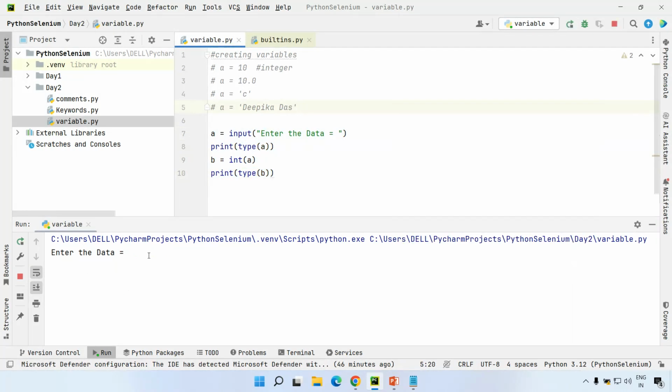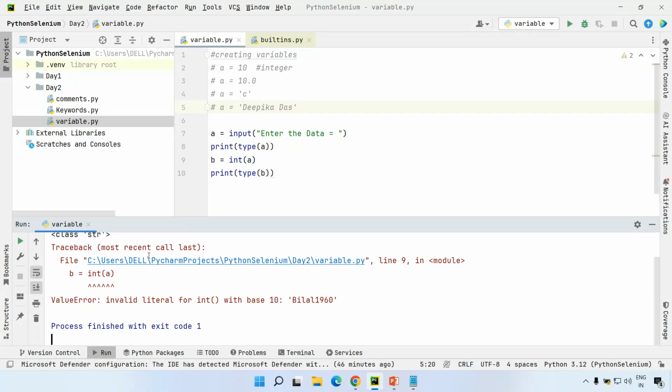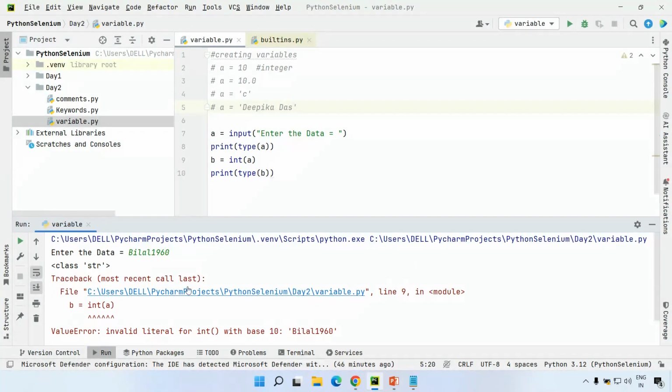Run variable. You can see I'm specifying Bilal 1960. I think Bilal is not born in 1960, just for your information. When I enter this Bilal 1960, what is the next statement? Print of type of a.